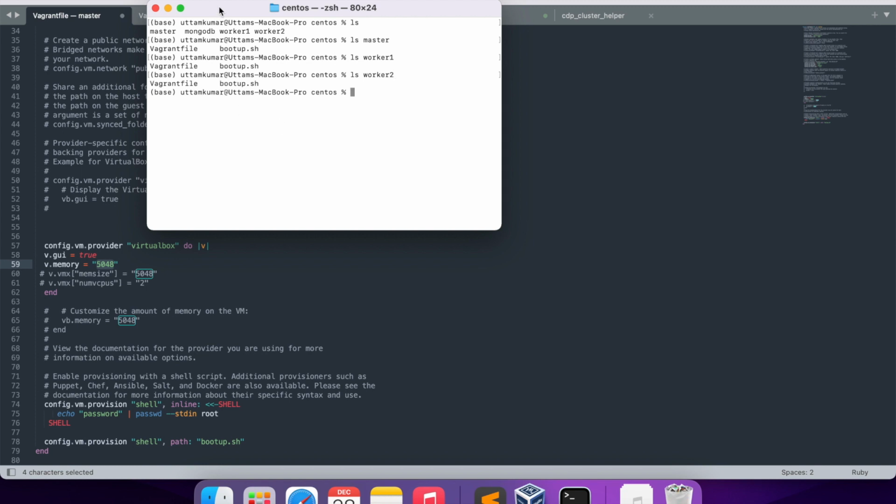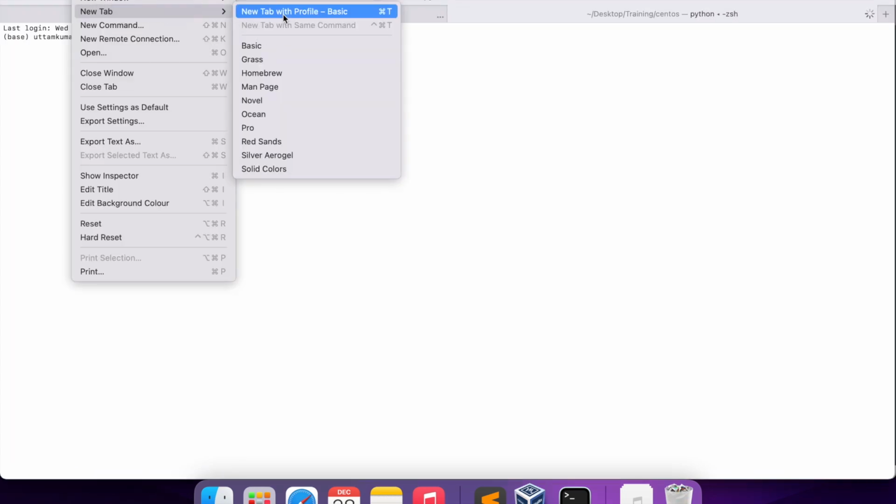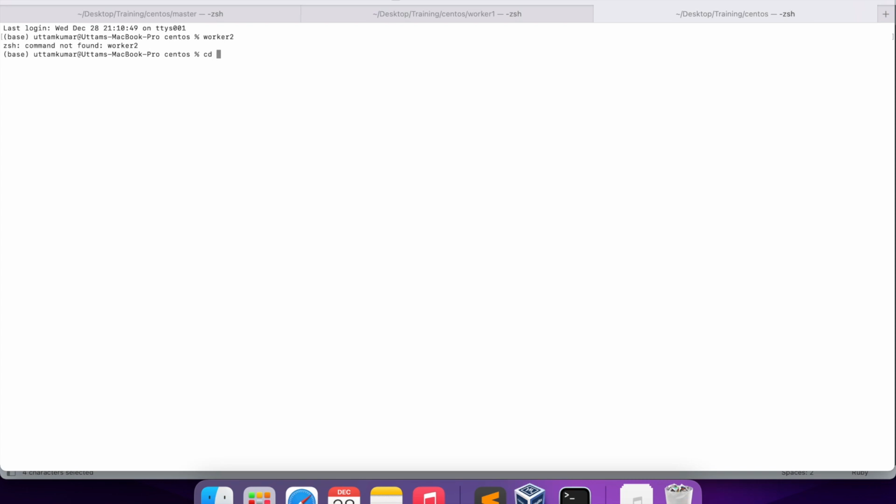I will open 3 different terminal tabs and run the commands in them. So let's go to master from here, here let's go to worker 1, and this will go to worker 2.